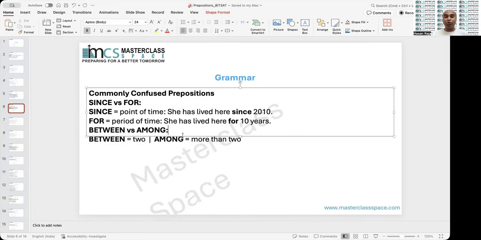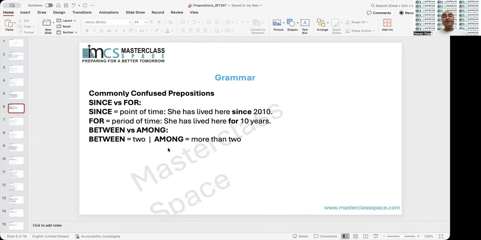But what if you conclude the total? Example: she has lived here for 10 years. It means you can count 1 year, 2 years, 3 years, 4 years. Therefore, for. Now, between and among. If it is two, it means between. If more than two, it means among.